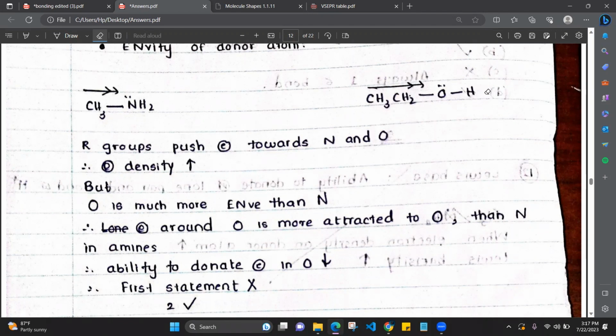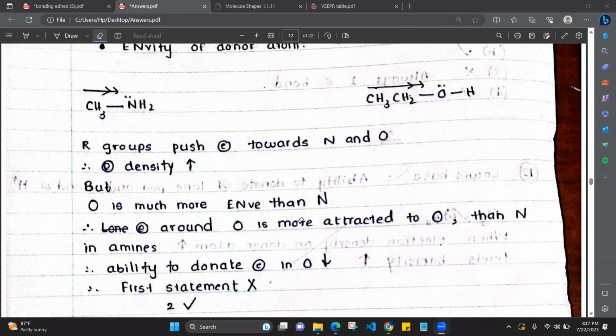Therefore, the ability to donate the electrons from this oxygen is less, because oxygen is greedily keeping the electrons towards itself. So it will not like to donate the electrons, right? But amine is not like that. It can donate the electrons.